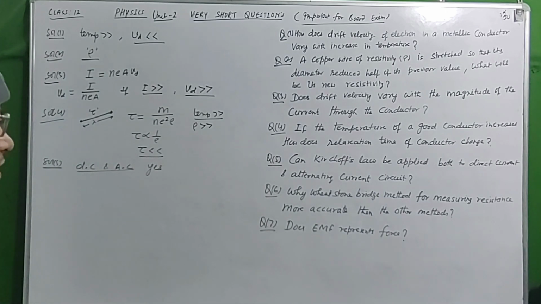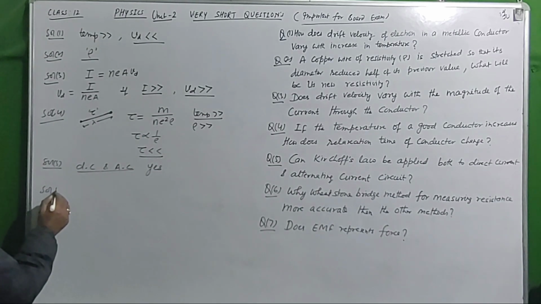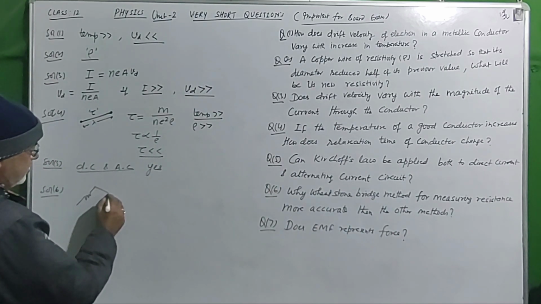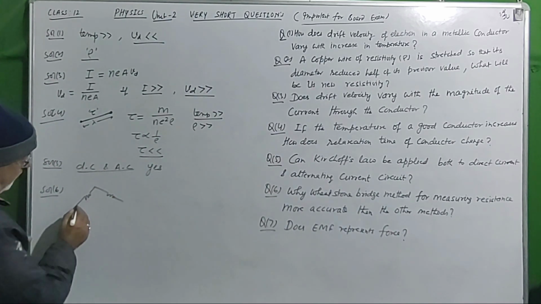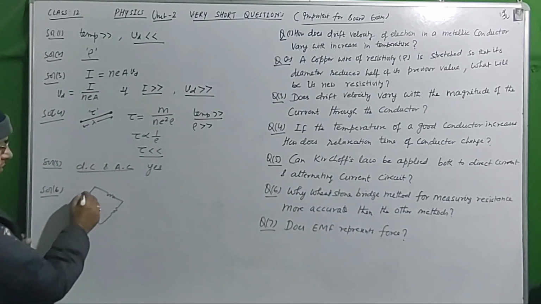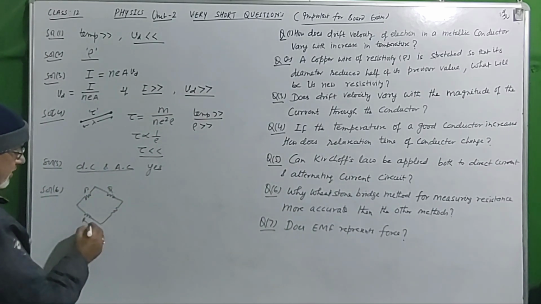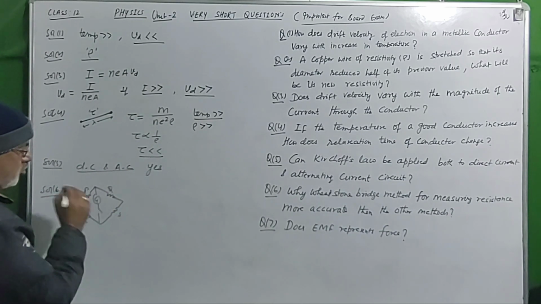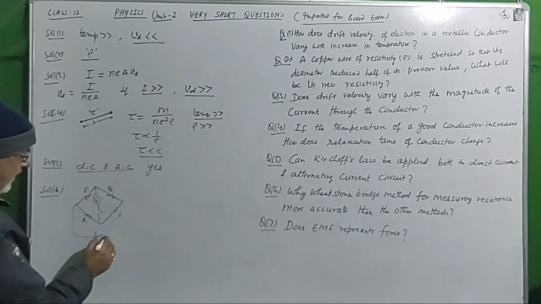Next question. Why is the Wheatstone bridge method for measuring resistance more accurate than other methods? Sir, what is the Wheatstone bridge? It is a combination of four resistances which are arranged as the four arms of a parallelogram, PQRS. It is a null method. In this null method, there is no current flowing through the galvanometer.